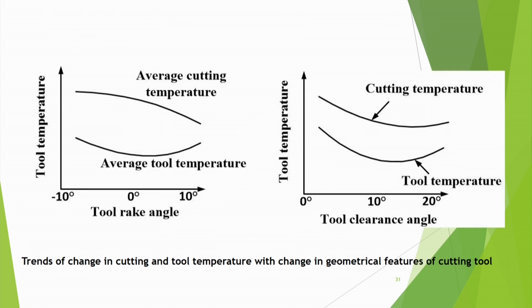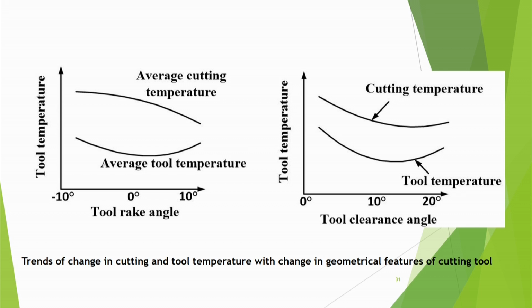Then average cutting temperature, basically in a way it decreases with the geometric features of the tool. So suppose this is tool temperature and this may be the cutting temperature, okay. With increasing rake angle, cutting temperature will decrease. Why? Because as we told in previous lectures, when the rake angle increases, cutting force decreases. Cutting force decreases means less amount of power is required. So less amount of power is converted into heat.